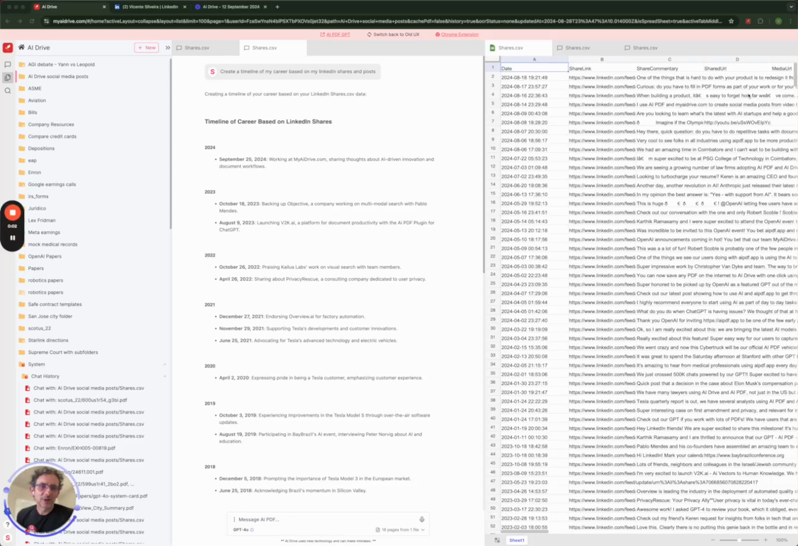Hey everyone. So everyone is asking, what does the new model from OpenAI, the O1 model, what can it do better than GPT-4o or Sonnet or any of the other state-of-the-art models out there? And so we just launched the latest model from OpenAI at myadrive.com, and I'll show you what's possible, what's the difference. So let's take a look at this case here.